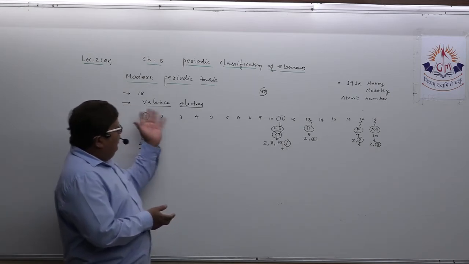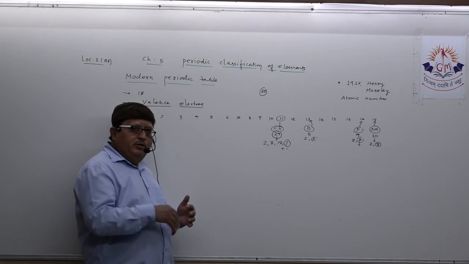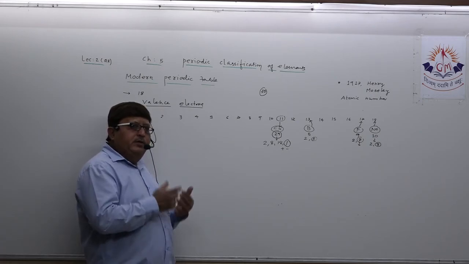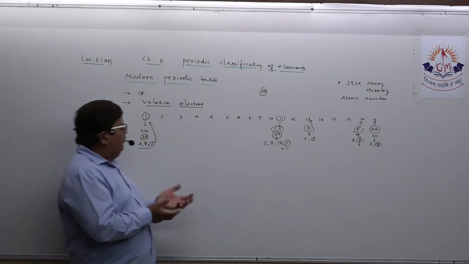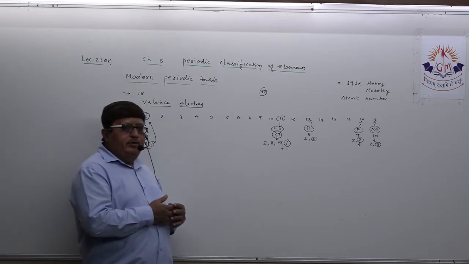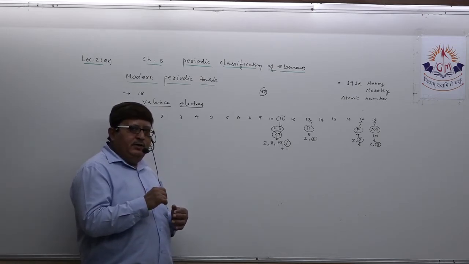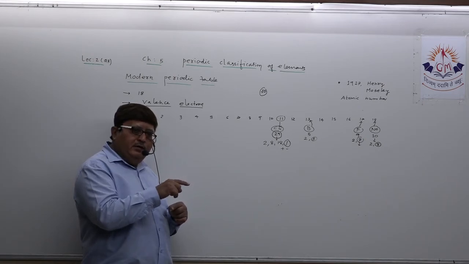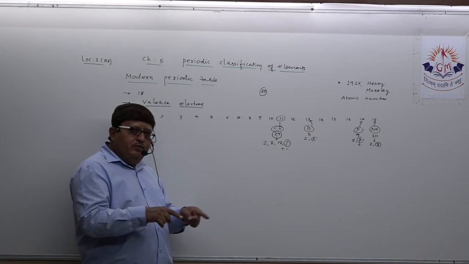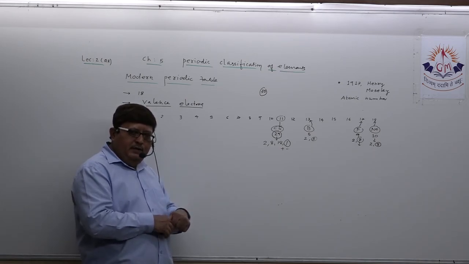They are vertical columns in the modern periodic table. There are 18 groups. Understand? The group number of any element is decided by the number of valence electrons present in the electronic configuration of the atom of that element.